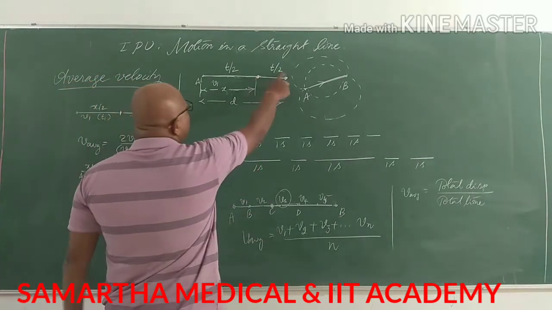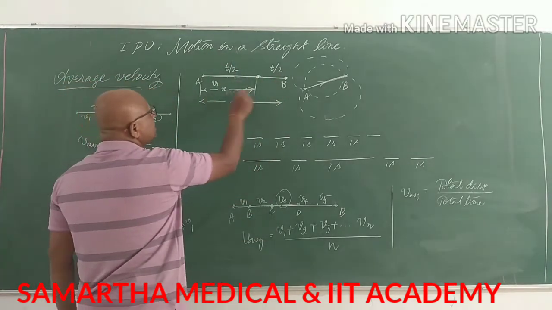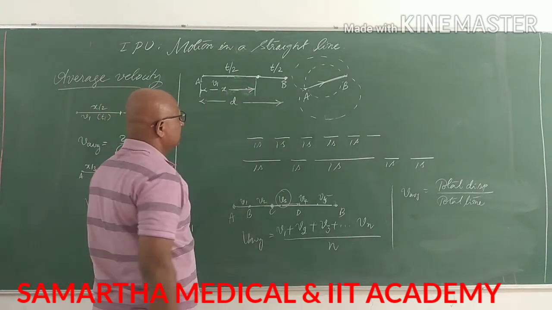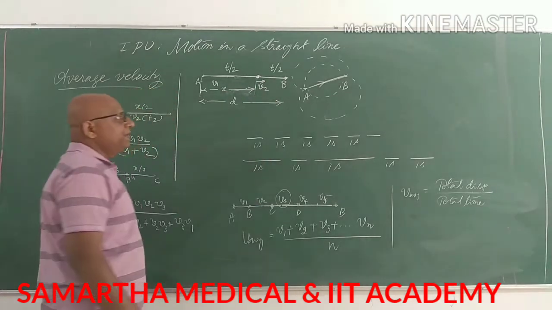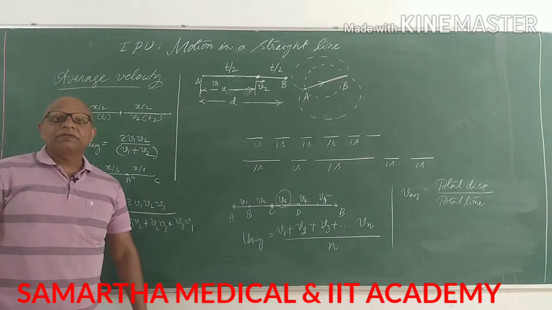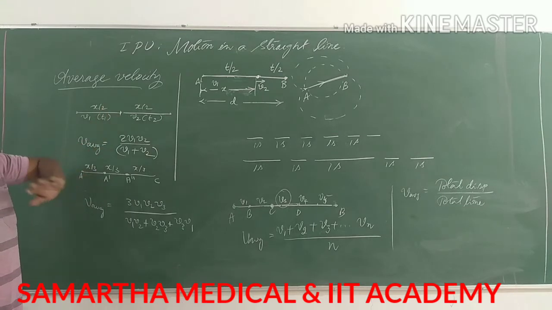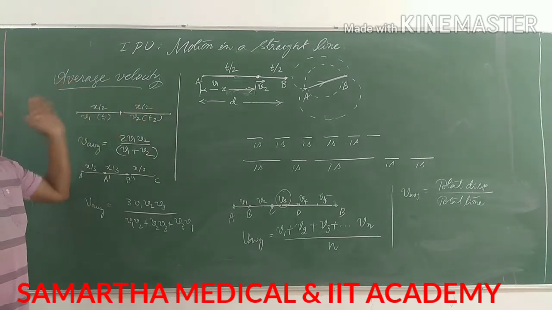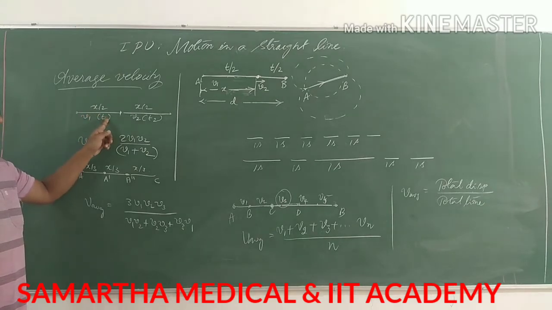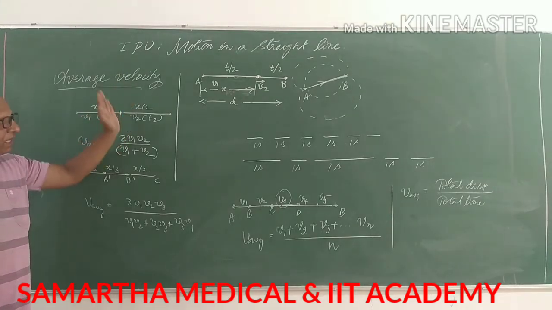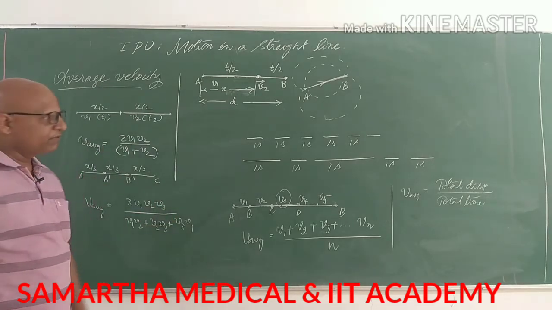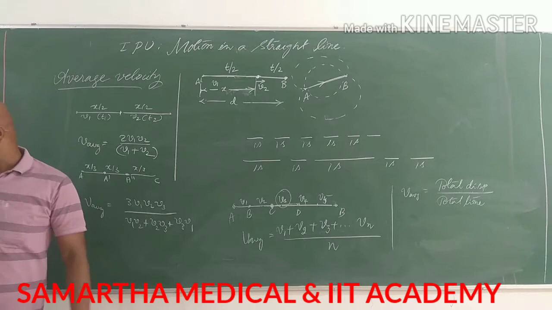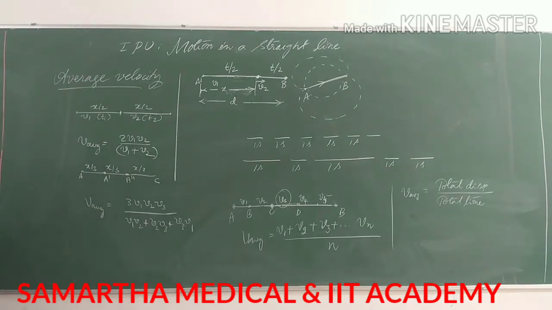So half an hour is the same, but the distances covered are not the same. Now from this onwards, it will move with the velocity of wind. In such a case, what will be the average velocity? But here in this case, it is not so. 600 kilometers is the distance, meaning up to 50 kilometers it goes with one certain velocity. Up to the remaining 50 kilometers it goes with another velocity. This is the kind of division we have. Here the division is different. So what kind of difference do we have?